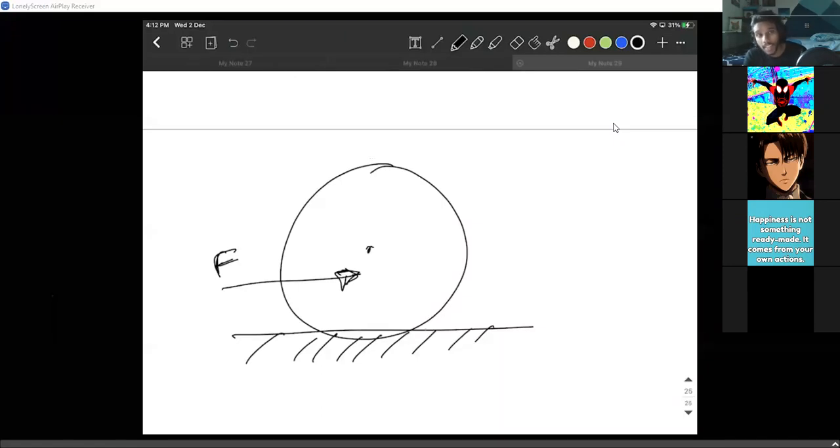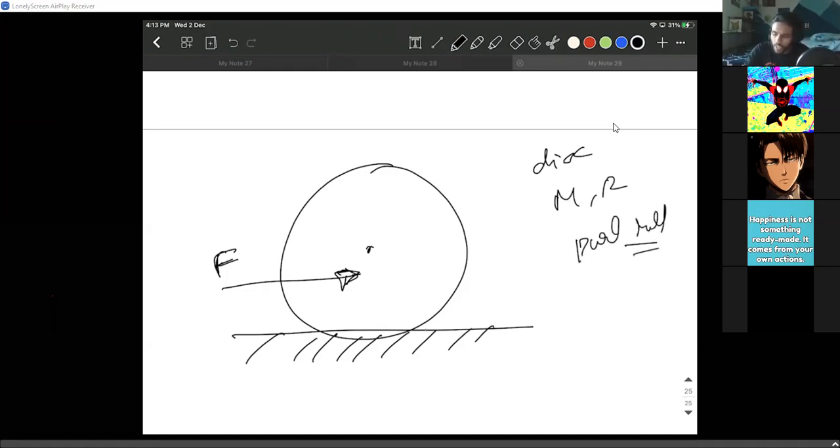Is there a chance for the body to get into pure rolling? This is the question. I say this is a disk, mass m, radius r. I said it is pure rolling. What is the friction? How much is the friction?